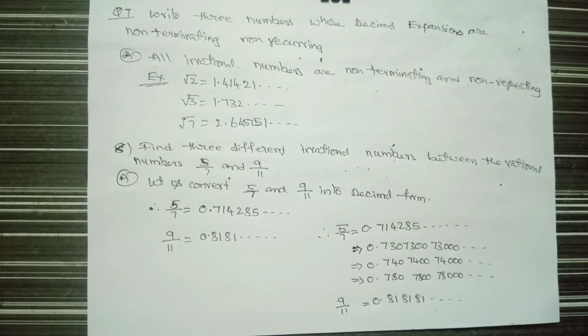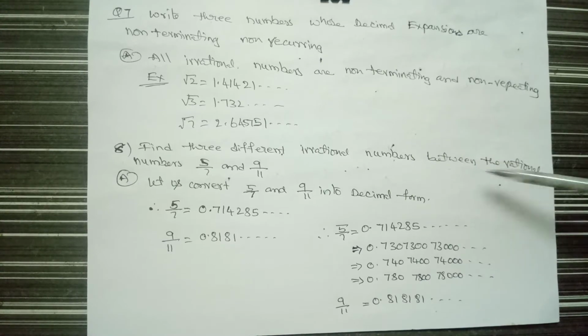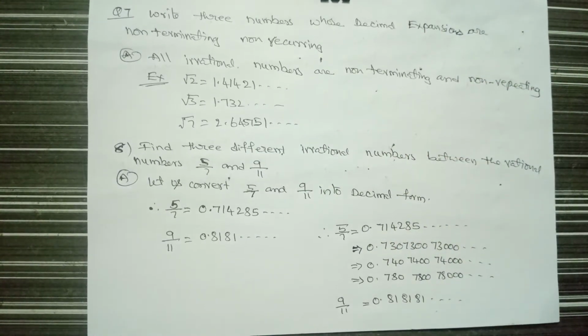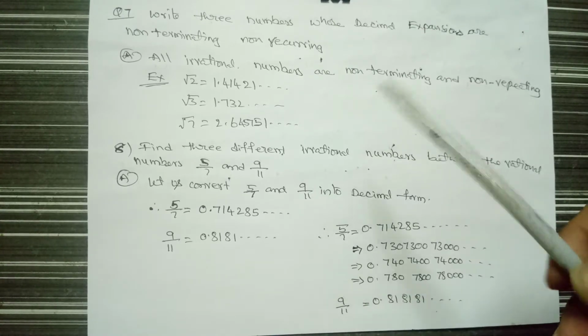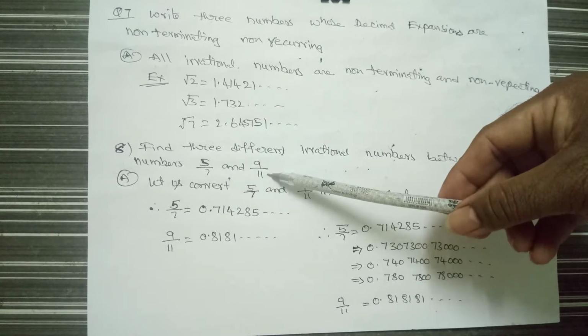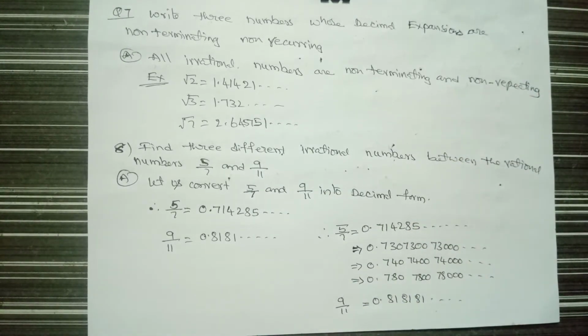Let us see the eighth one. Find three different irrational numbers between the rational numbers 5 by 7 and 9 by 11. So here, 5 by 7 is a rational number, 9 by 11 is a rational number. Two rational numbers are there, but here we have to find irrational numbers in between them.